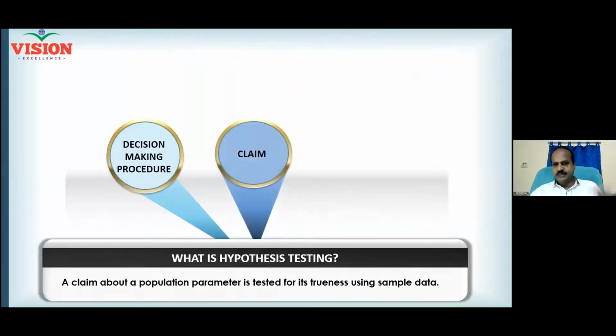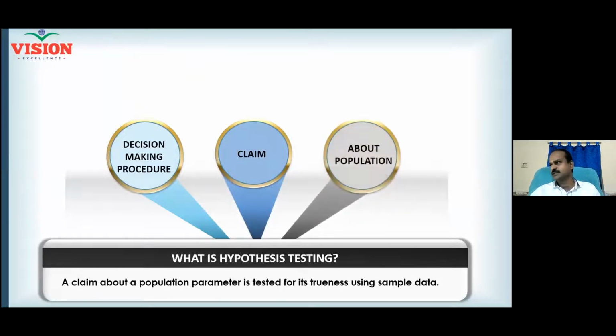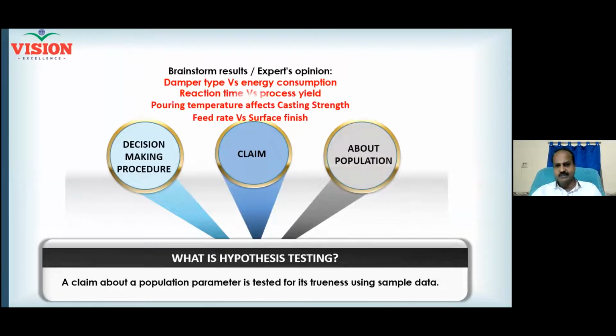So hypothesis testing is a decision-making procedure in which a claim about a population is tested for its trueness, right? Using statistical procedure. Say, for example, you have a device which consumes energy, maybe electrical energy, maybe a heater or something, and your heater comes with two variants depending on the damper.